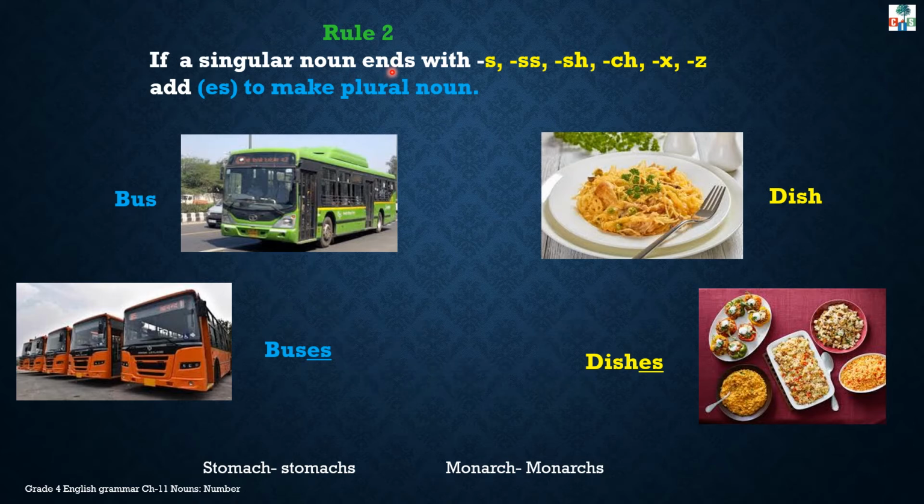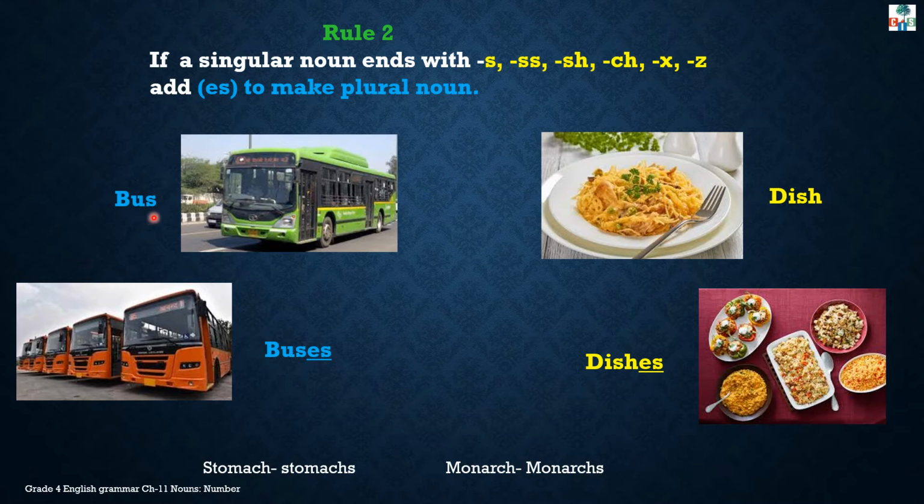Rule number 2. If a singular noun ends with s, double s, sh, ch, x, z, just add es to make a plural noun. So children, whenever a singular noun ends with s, double s, sh, ch, x, z, just add es to make a plural noun. For example, bus.